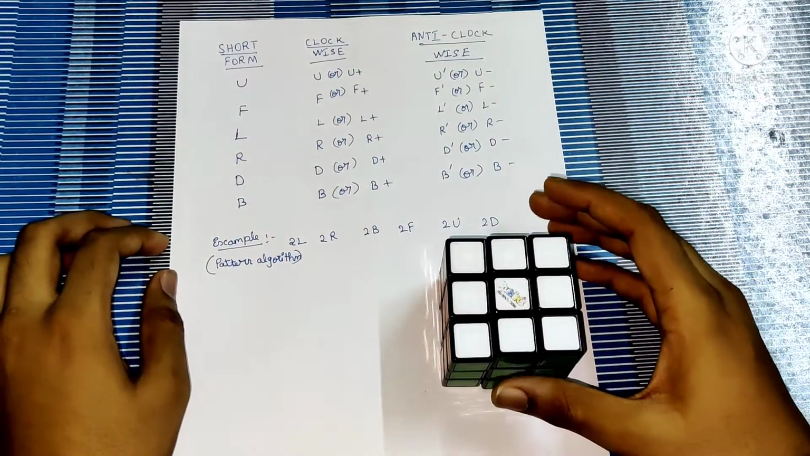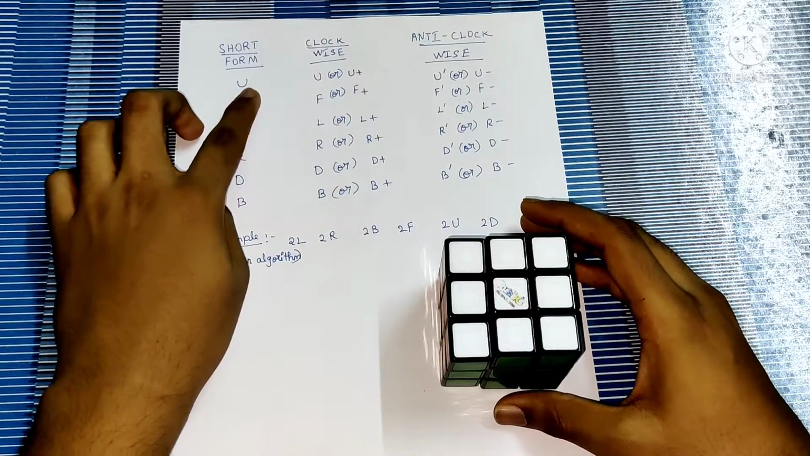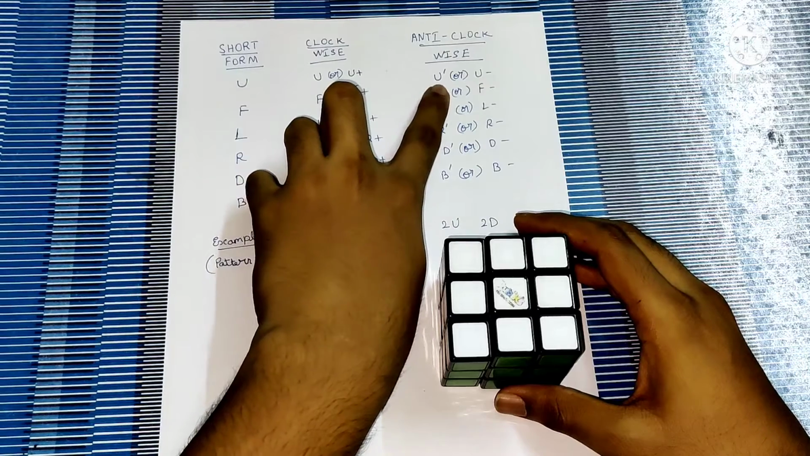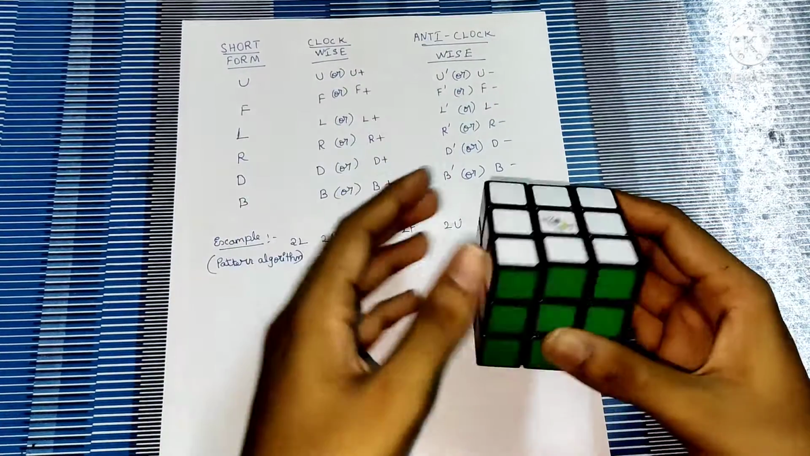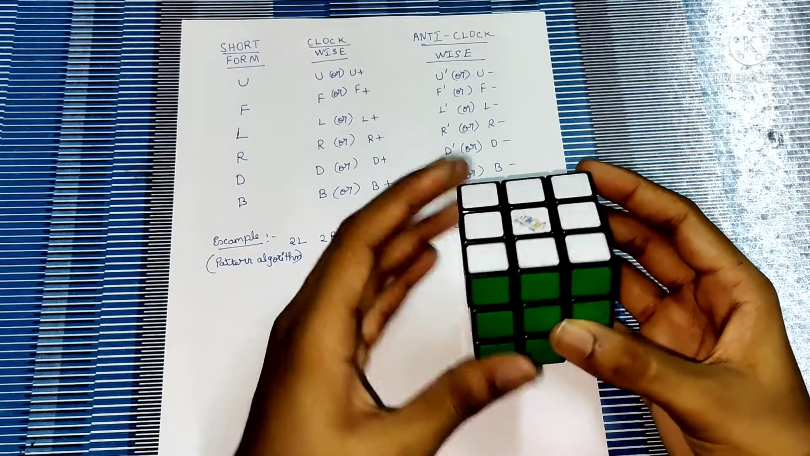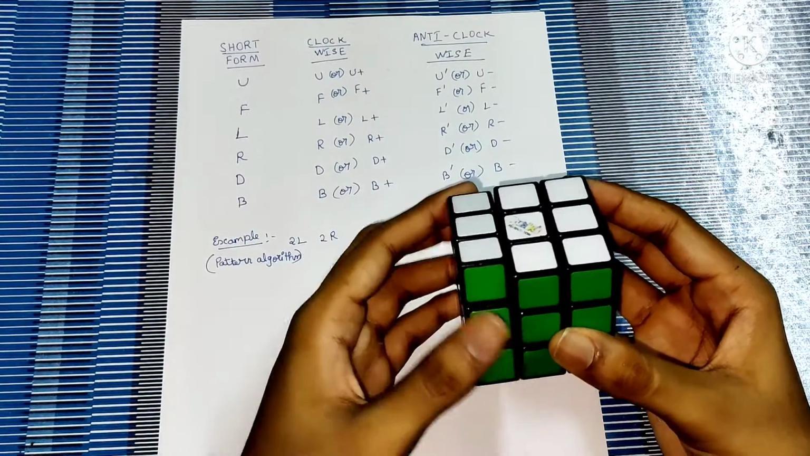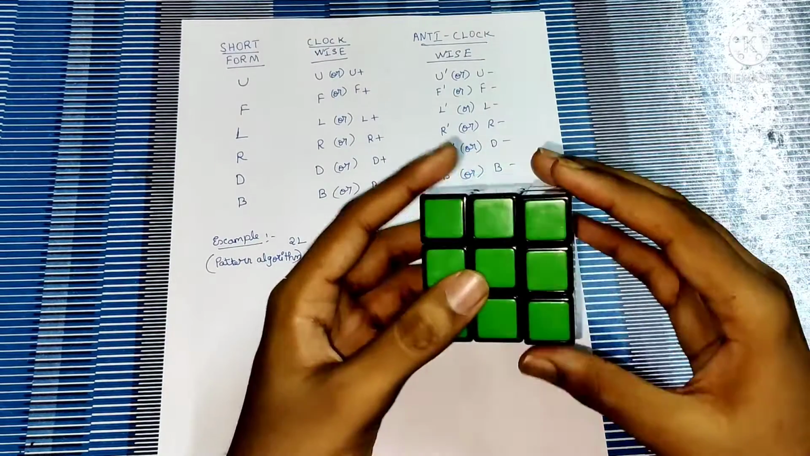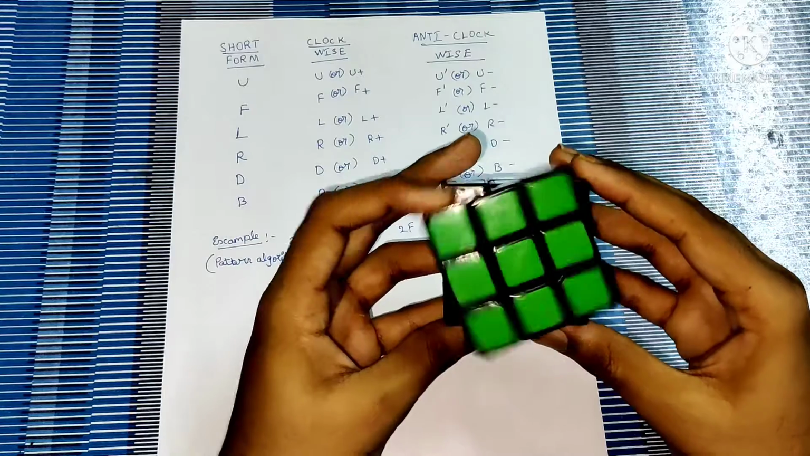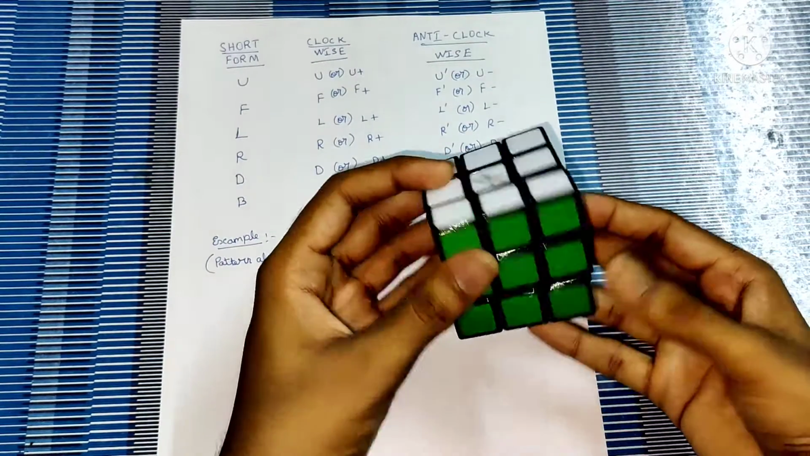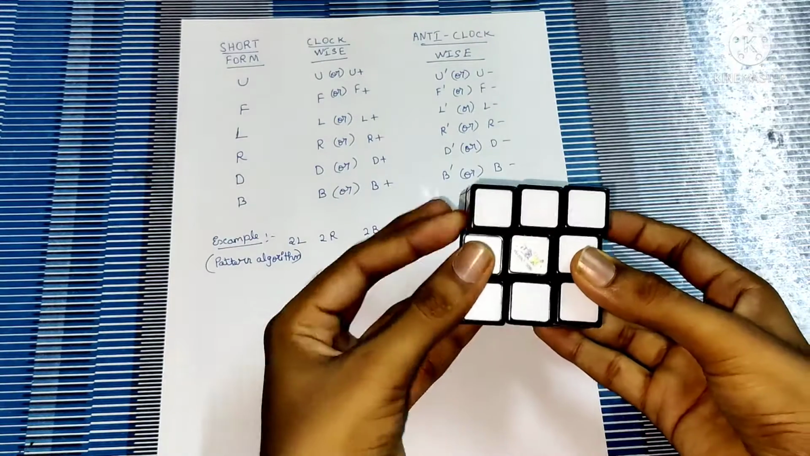For clockwise movement, we use the short form itself or U plus. For anticlockwise movement, we use U dash or U minus. So U plus, U minus, L plus, L minus, R plus, R minus, F plus, F minus, D plus, D minus, B plus, B minus.